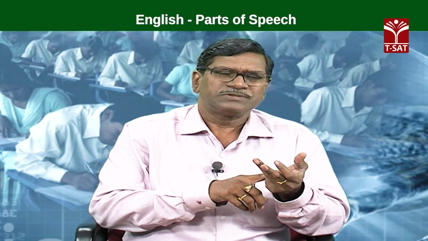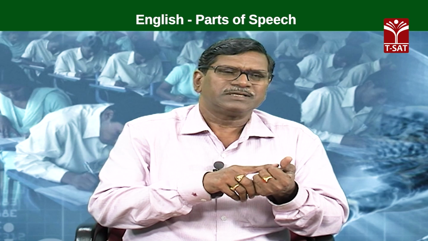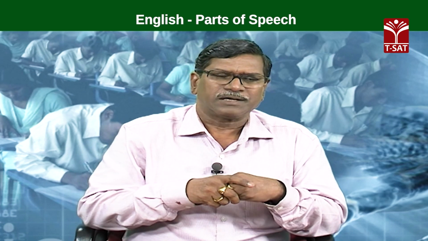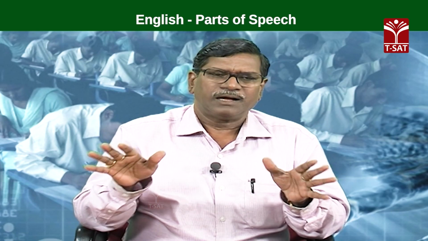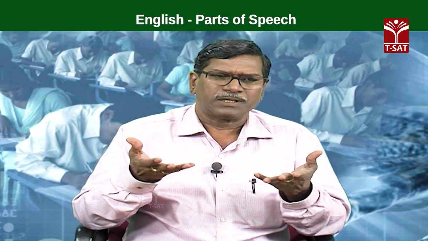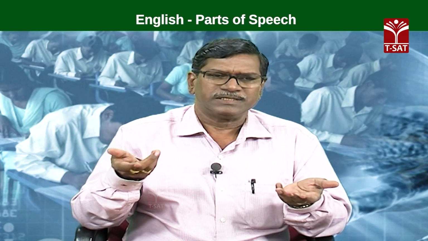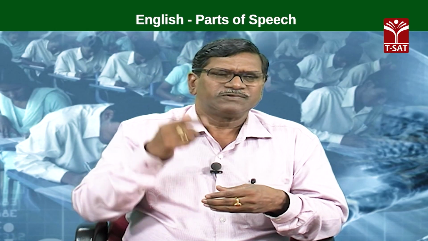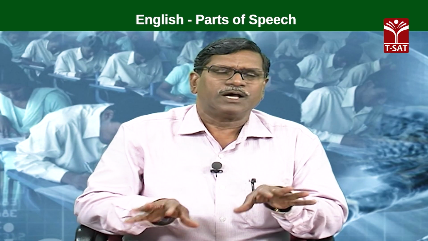Proper nouns, common nouns, collective nouns, material nouns, and abstract nouns. All these concrete nouns we can see with our eyes, and we can even touch them. But abstract nouns are the nouns we can't touch, we can't see them. We can just identify them with our thinking ability. Okay? These are all nouns.